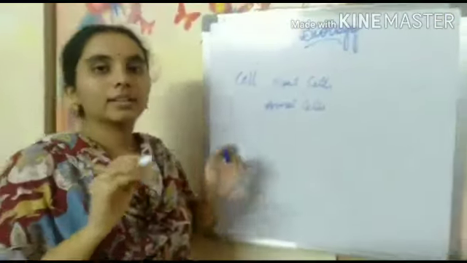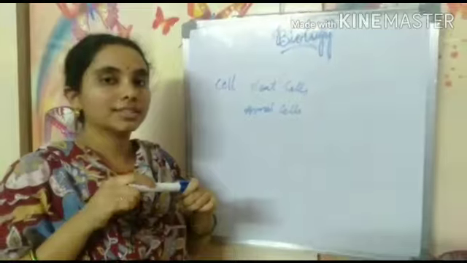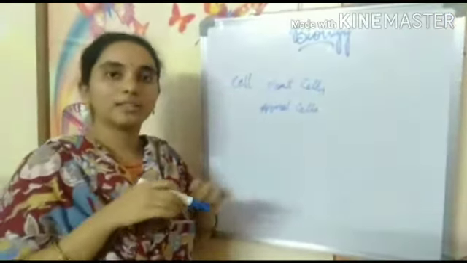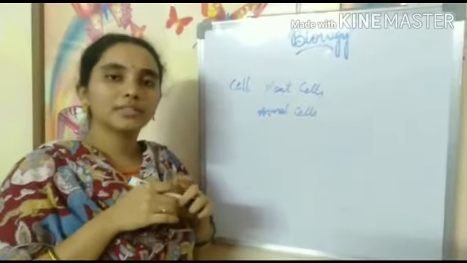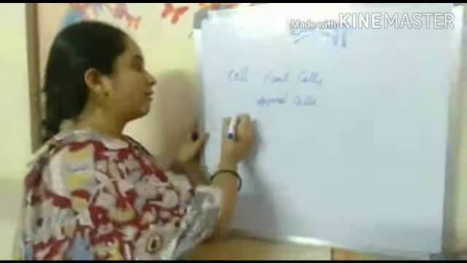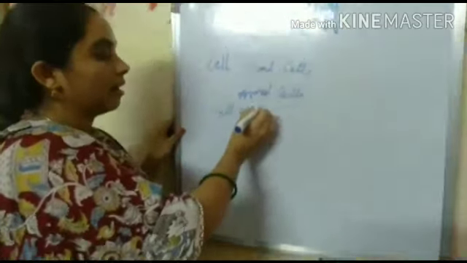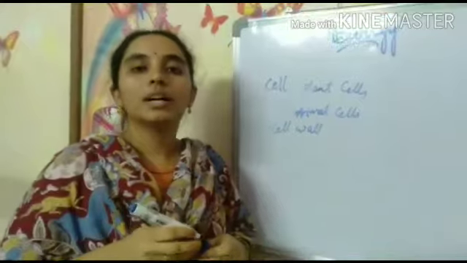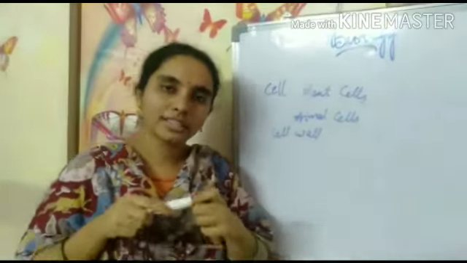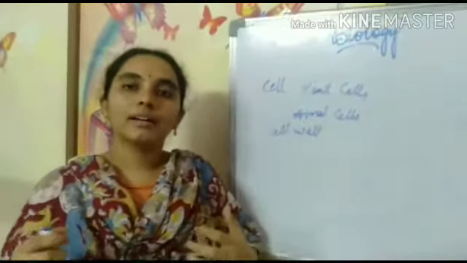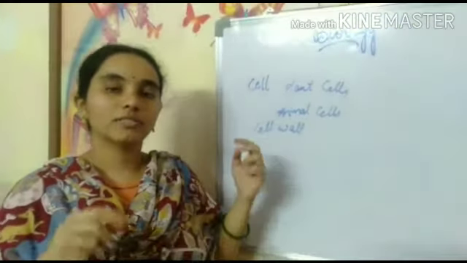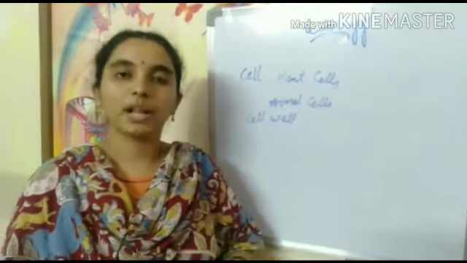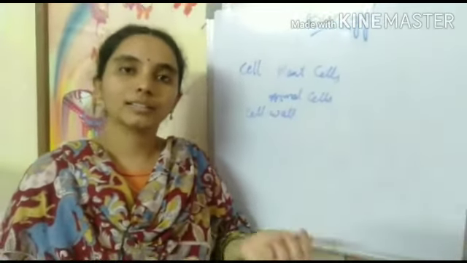Here in 9th class you will study the structure of the cell as a whole. In 8th class you studied only that a cell has a cell wall, cell membrane, plasma membrane, cytoplasm and all. But in 9th class you will study the function of the cell wall, the function of the nucleus, the function of the cell membrane, and all, in this first lesson.